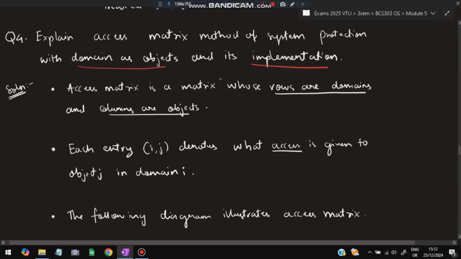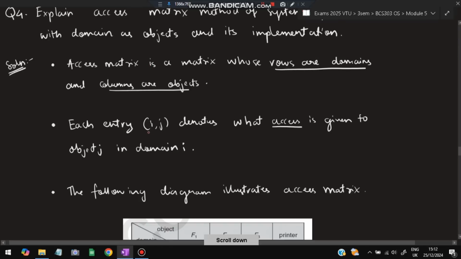So what is an access matrix? What is a matrix? A matrix is a 2D array with rows and columns. This is called a matrix. And what is an access matrix? The matrix will have the information about the access, who can access what. That is what is called an access matrix, whose rows are domains and columns are objects. So each entry ij denotes what access is given to the object j in domain i.